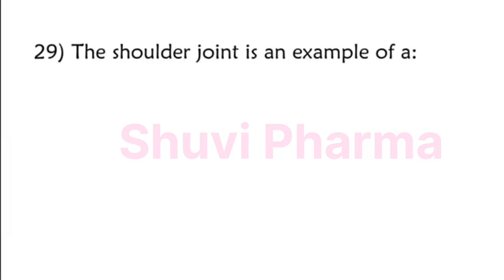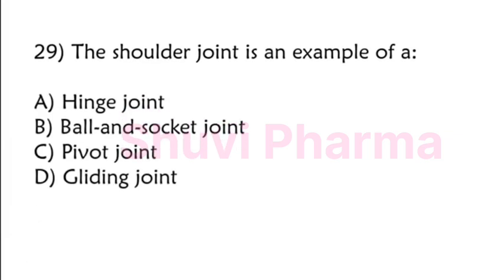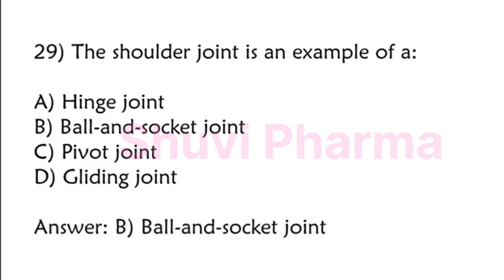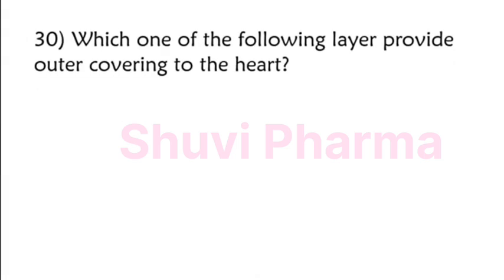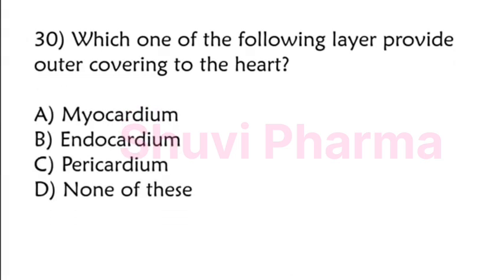The shoulder joint is an example of a hinge joint, ball and socket joint, fixed joint, gliding joint. The correct answer is option B, ball and socket joint. Which one of the following layers provides outer covering to the heart? Myocardium, endocardium, pericardium, none of these. The correct answer is option C, pericardium.